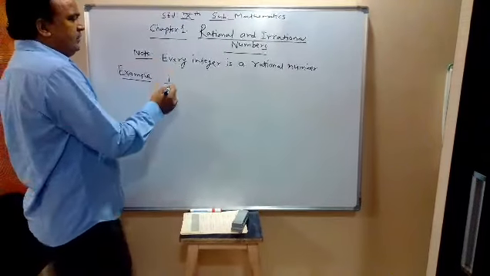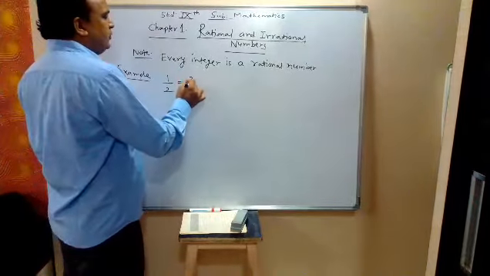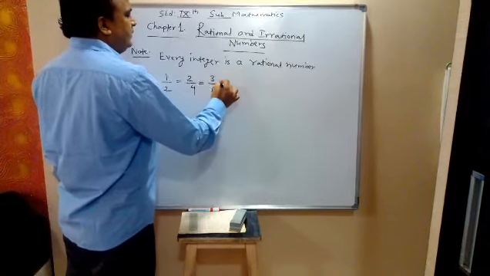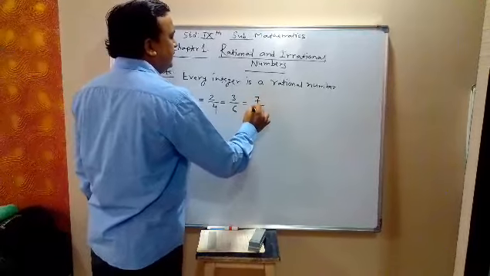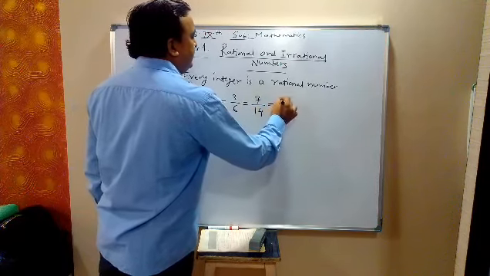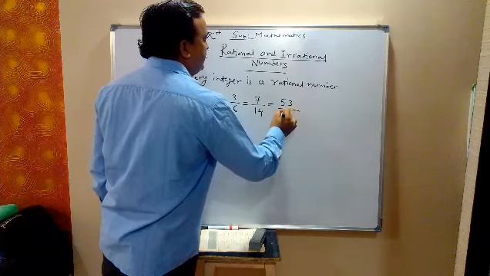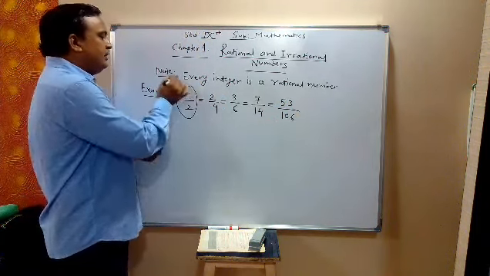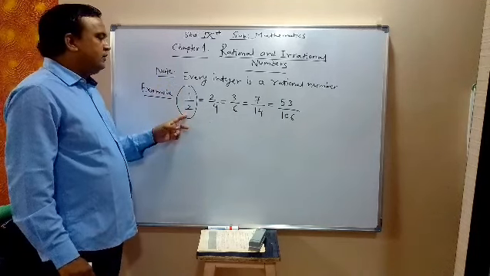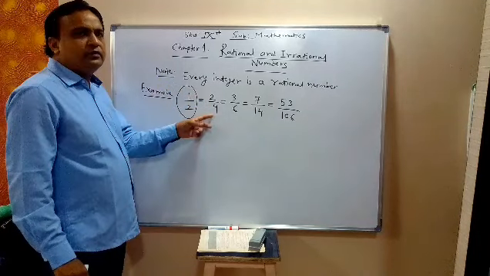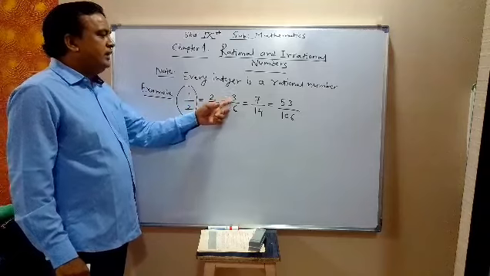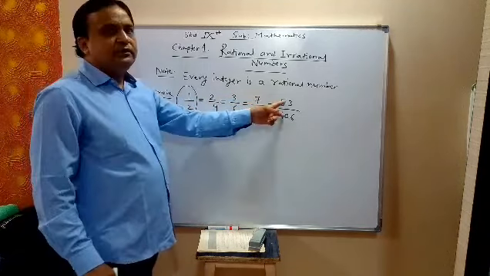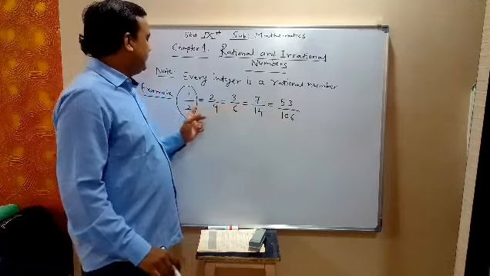Now the same 1 by 2 we can write as 2 upon 4. We can also write 3 upon 6, 7 upon 14, 53 upon 106. This rational number 1 by 2 we can also write in the form of 2 upon 4 is 1 by 2, 3 upon 6 is 1 by 2, 7 upon 14 is 1 by 2, 53 upon 106 is 1 by 2.